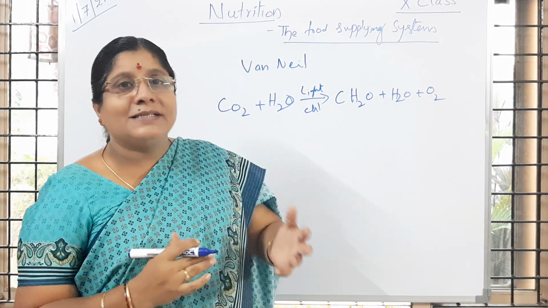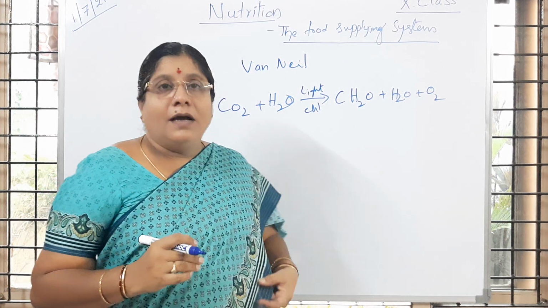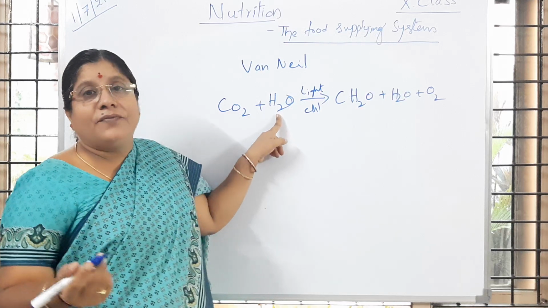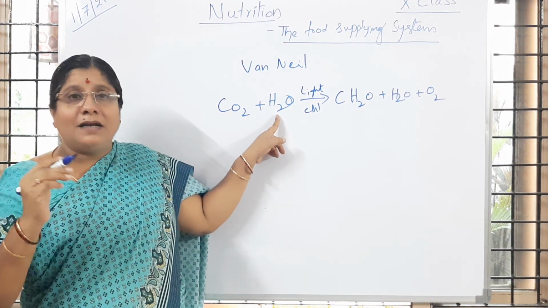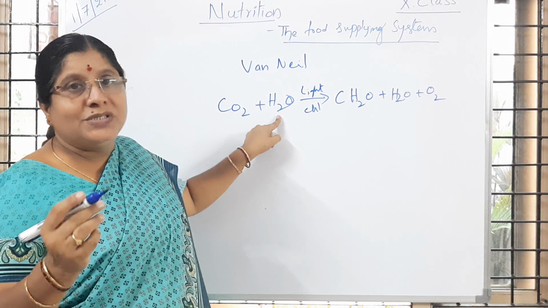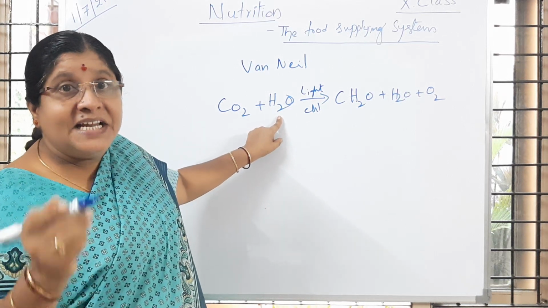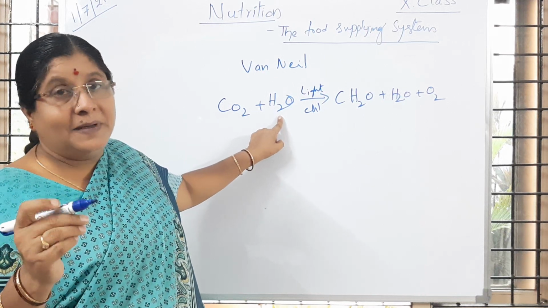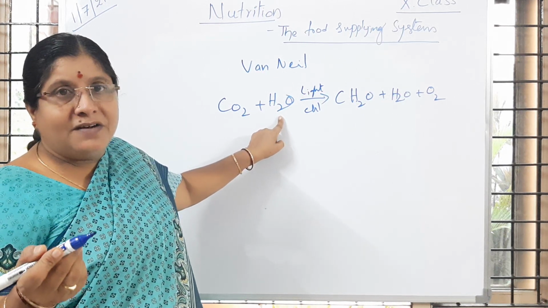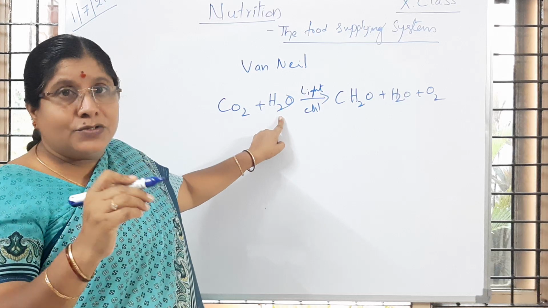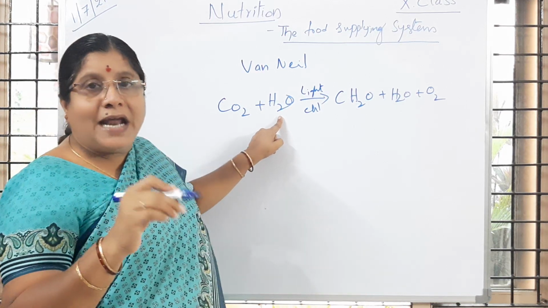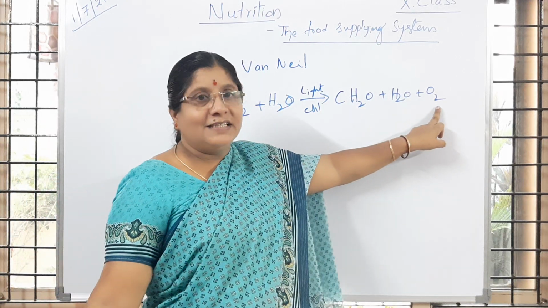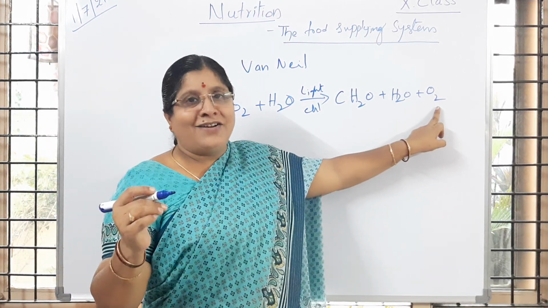What Van Niel has done means, instead of water, he made use of hydrogen sulfide. Purple bacteria he used, which is said to be a blue-green algae like cyanobacteria, for example. So how is it going to prepare food, taking energy? So hydrogen sulfide is used. When hydrogen sulfide is used, sulfur is formed. Is it clear to you? But it is not correct.